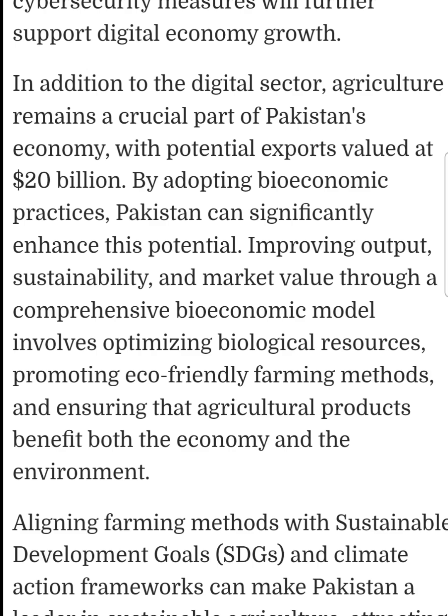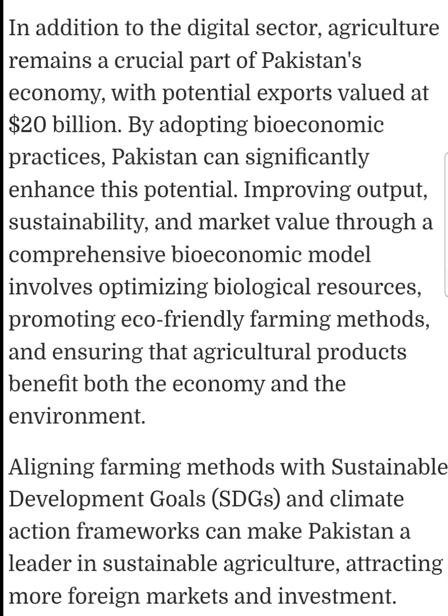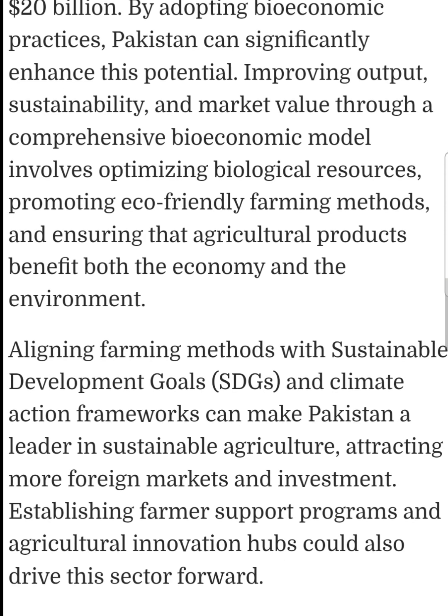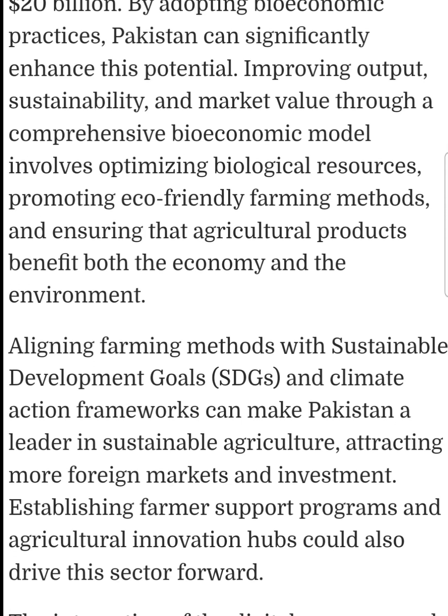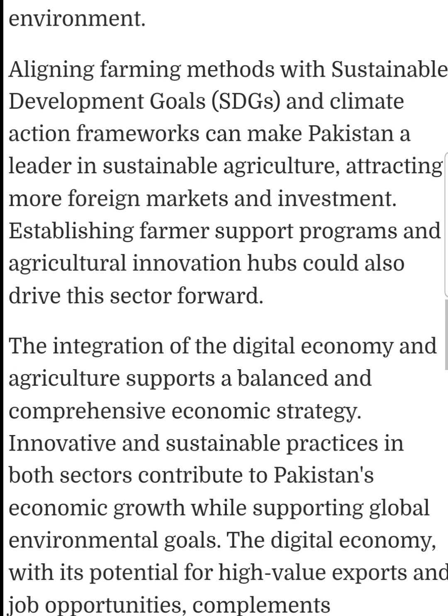In addition to the digital sector, agriculture remains a crucial part of Pakistan's economy with potential export valued at $20 billion. By adopting bioeconomic practices, Pakistan can significantly enhance this potential, improving output sustainability and market value through a comprehensive bioeconomic model. This involves optimizing biological resources, promoting eco-friendly farming methods, and ensuring that agriculture products benefit both the economy and the environment.